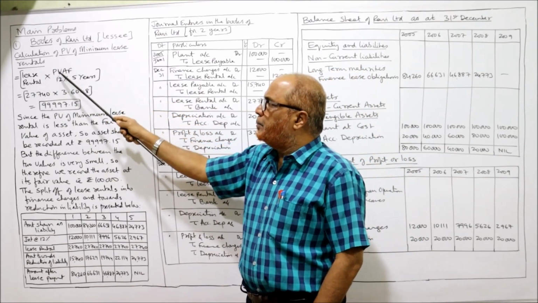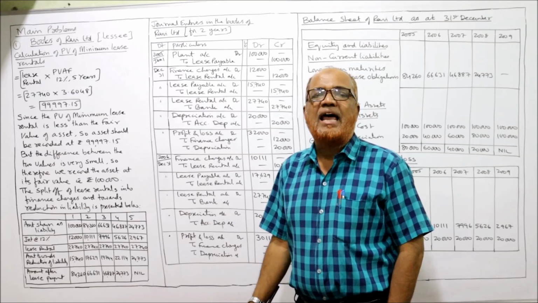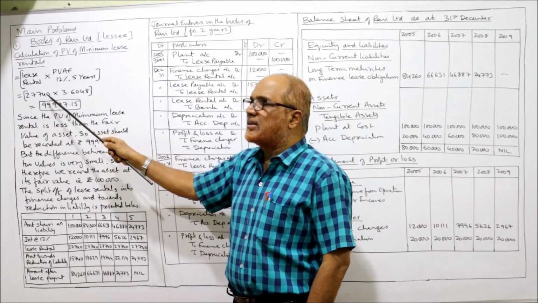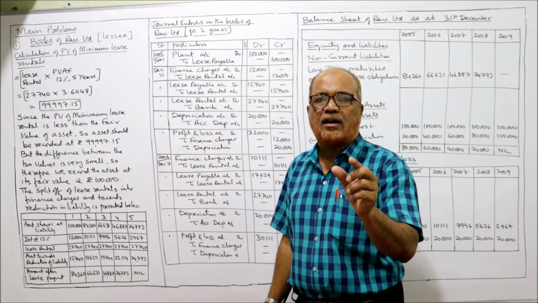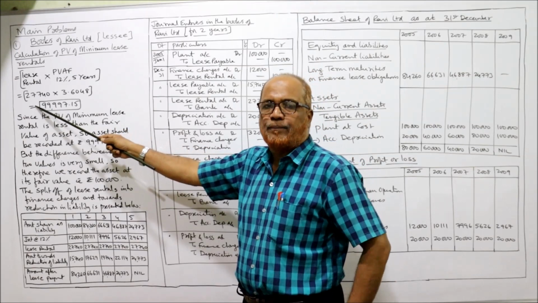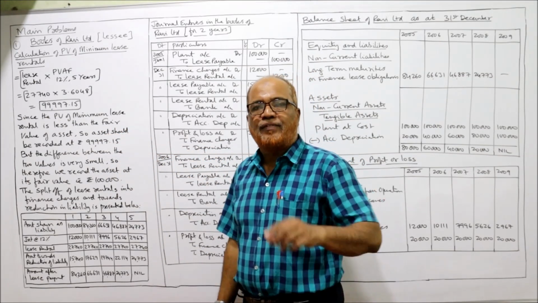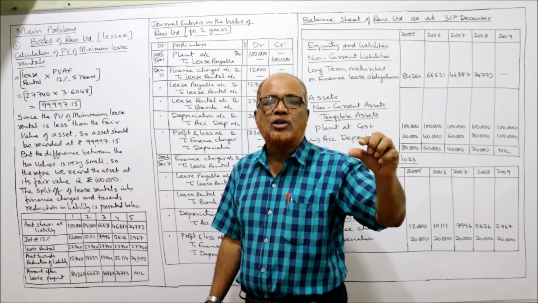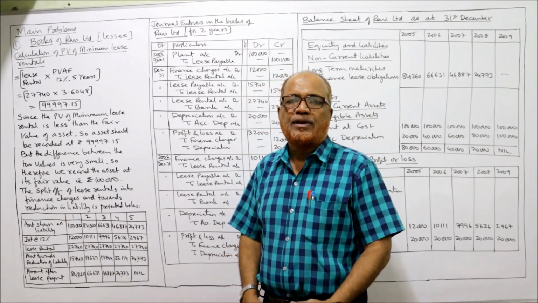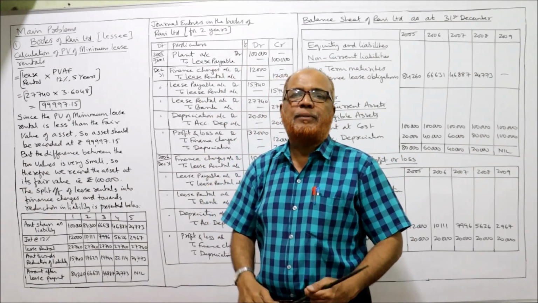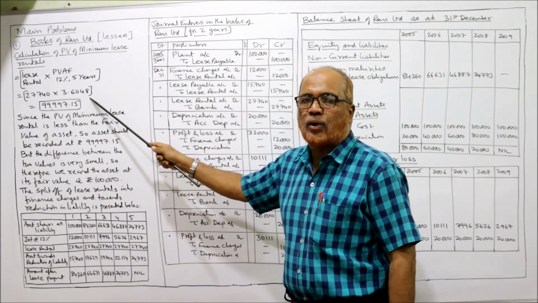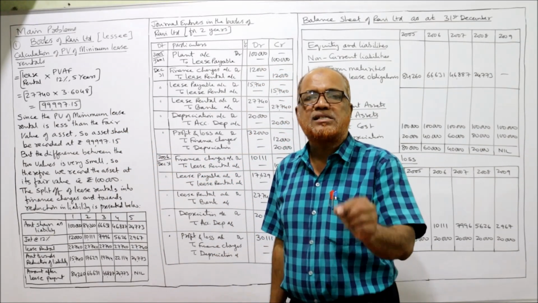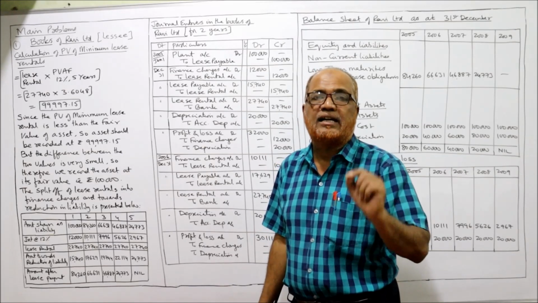The lease rental into PVAF, present value of annuity factor at 12% for 5 years. The lease rental of 27,740 is given in the problem. Every year the lease rental to be paid is 27,740. Now the PV of annuity factor, 5th year. Take out the table of PV of annuity. In the 5th year line under the column 12%, you will get 3.6048. Multiply, and you get 99,997.15. This is the present value of lease rentals.